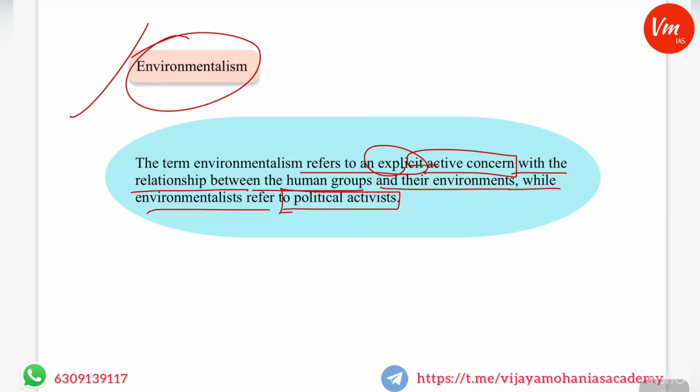So environmentalism is nothing but an explicit and active concern with the relationship between human groups and their environments.